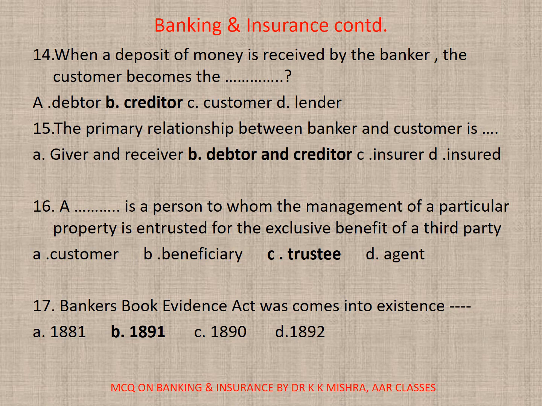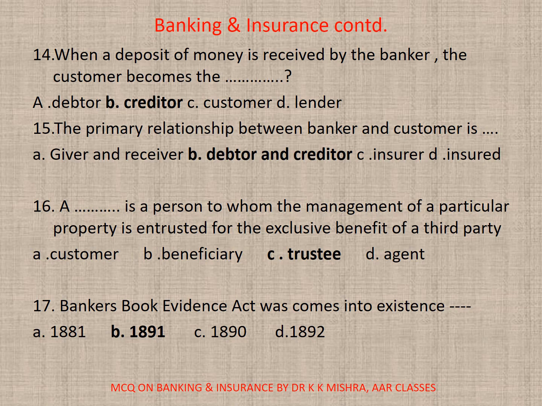16. Dash is a person to whom the management of a particular property is entrusted for the exclusive benefit of a third party. A. Customer. B. Beneficiary. C. Trustee. D. Agent. Correct option is C. Trustee.